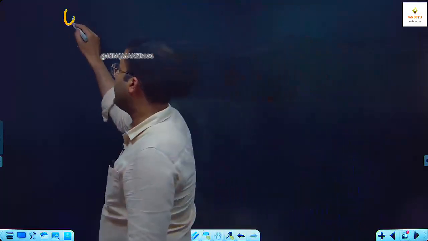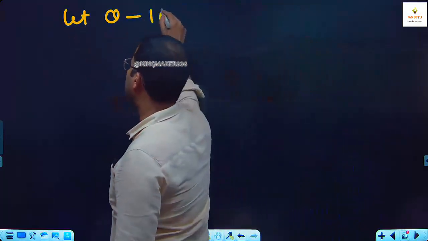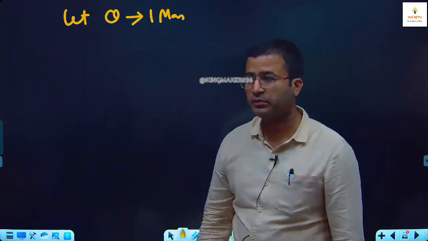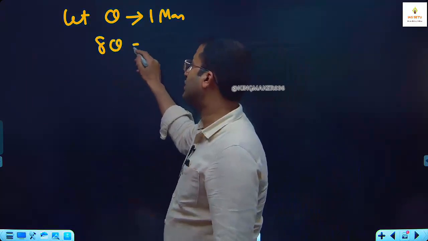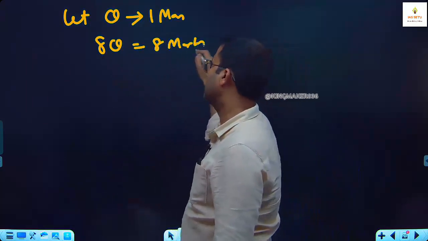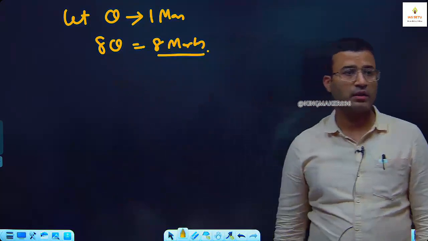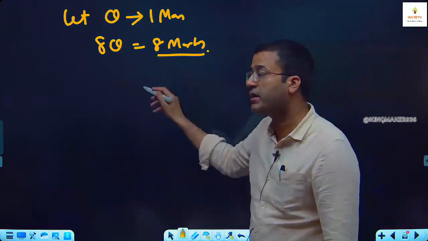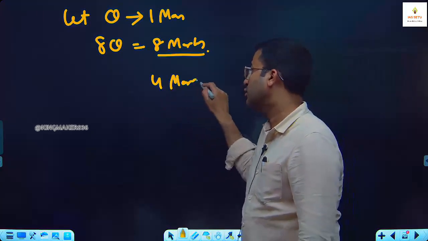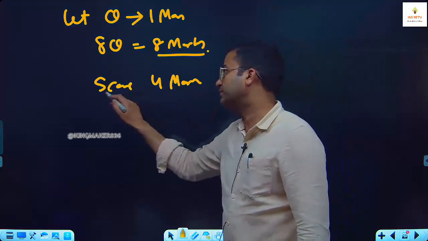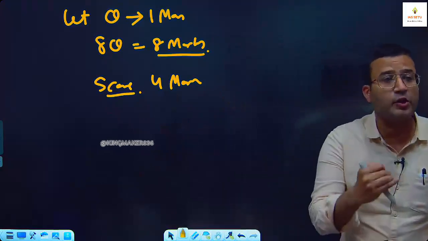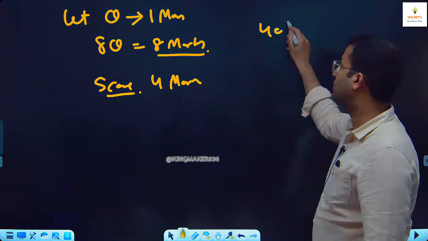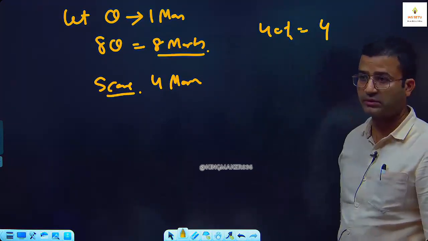I assume let each question have 1 mark. So it means 8 questions have 8 marks. Third step, my score is 50%. What is 50% of 8 marks? 4 marks. So my score is 4 marks. Next step, according to the question, my overall score is 40%. So 40% is equal to 4 marks.